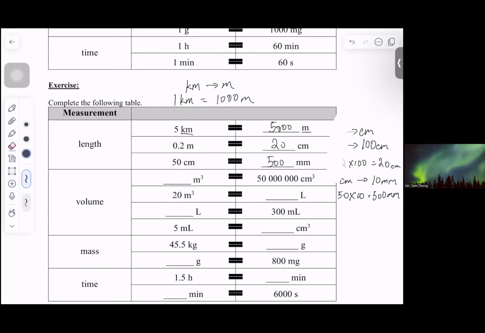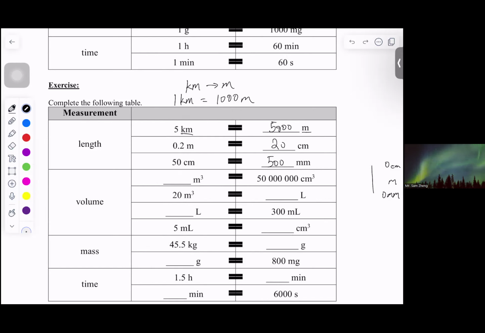Now this time we change a little bit. We no longer look at length. We change to volume.